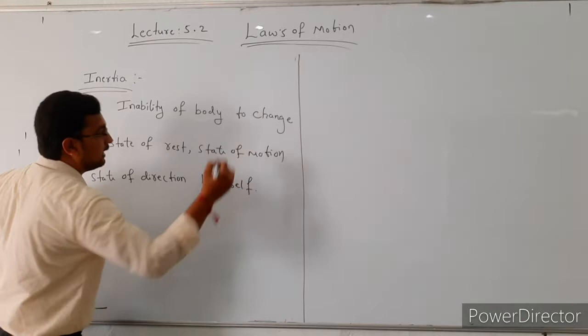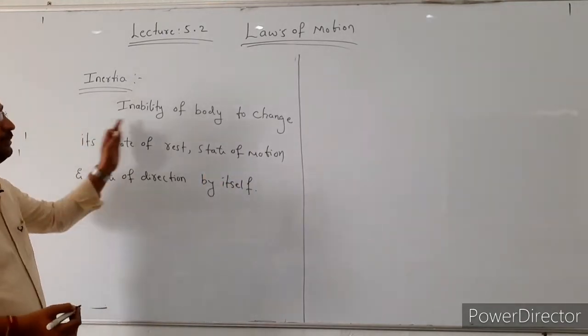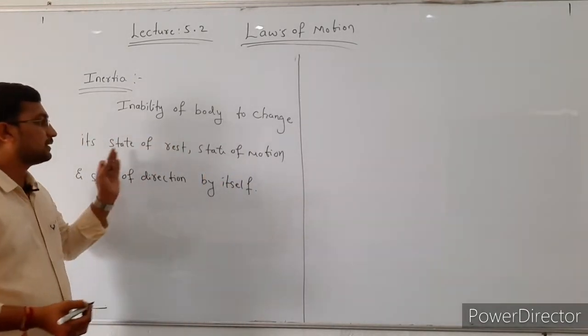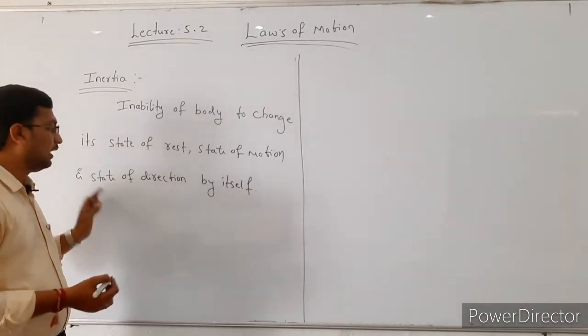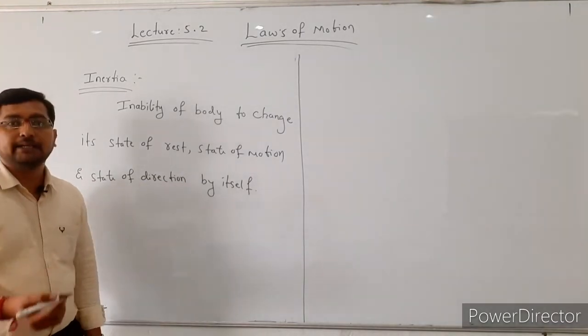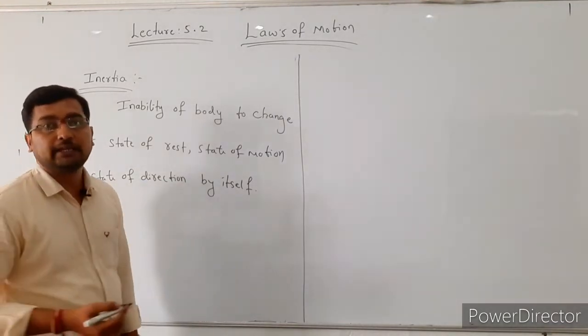So that is known as inertia. Inability of a body to change its state of rest, state of motion and the state of direction by itself. So that is known as inertia.